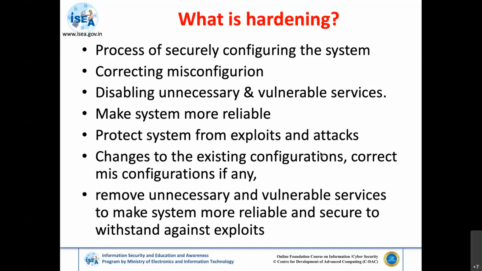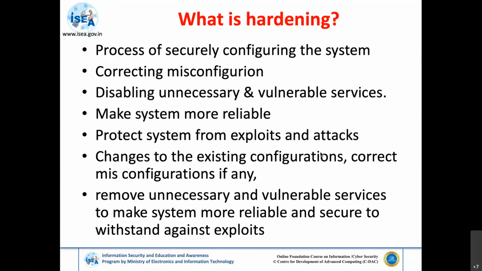Mostly we'll be using hardening for correcting misconfiguration. Misconfiguration in the sense, let's take one example. Whenever we take any system, let's say an operating system or a device, there are some default passwords. If we start using the system as it is without changing any configuration, there may be chances that we also use these default configurations. So these kinds of configurations have to be corrected.